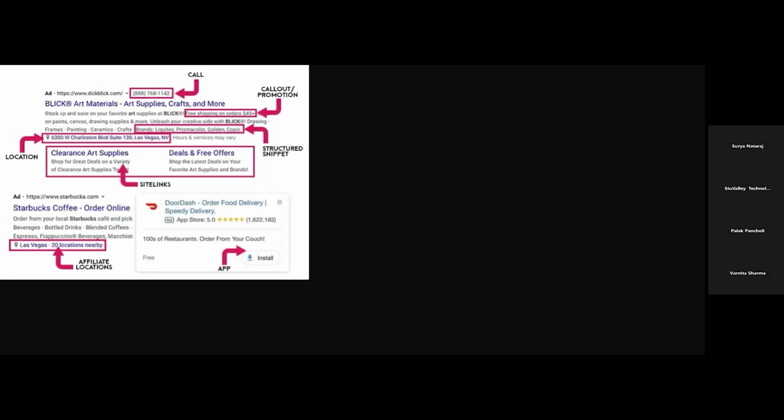I have shown the location extension, the sitelink extension, right? There only you will find it. For example, I'm sharing that. One second, I'm just going back. Okay. So here you will find, see, this is the callout extension.